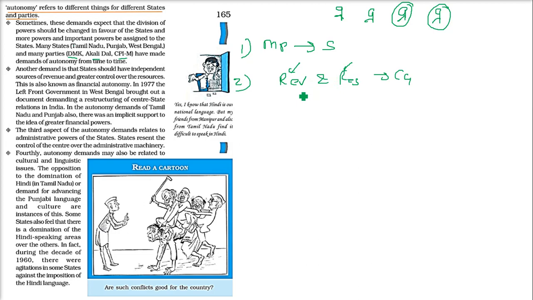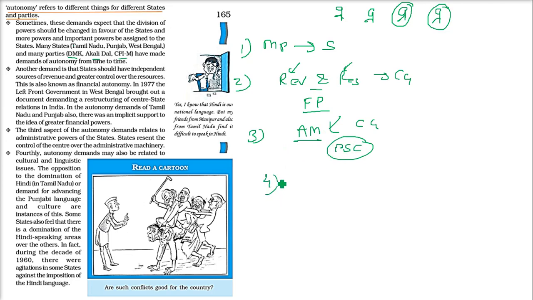How are they going to take care of the people of their state? So that is why they wanted more financial powers, more resources, more revenue. Third thing is, the autonomy demands two administrative powers of the state. That is, the administrative machinery is mostly in the control of the central government. Only the Public Service Commission selected, or the state government people, they become Tehsildar, SDM, etc. But the main power lies with the central government. So they wanted more power.